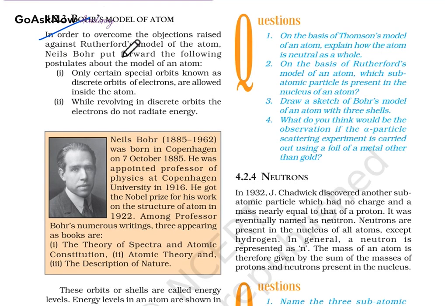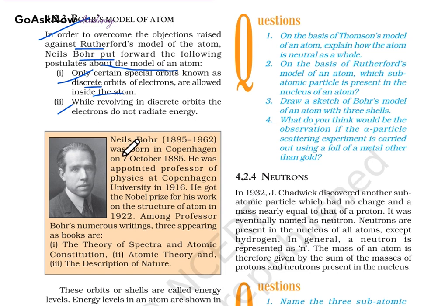In order to overcome the objection raised against the Rutherford model of an atom, Niels Bohr put forward the following postulates about the model of an atom. First, only certain special orbits, known as discrete orbits of an electron, are allowed inside the atom. Second, while revolving in these discrete orbits, the electron does not radiate energy.